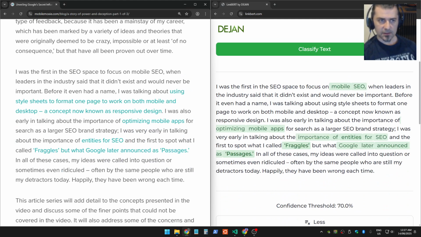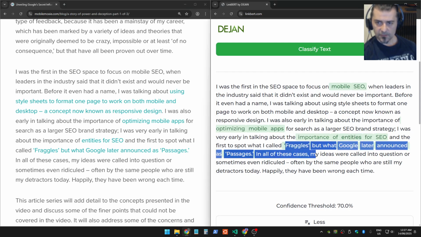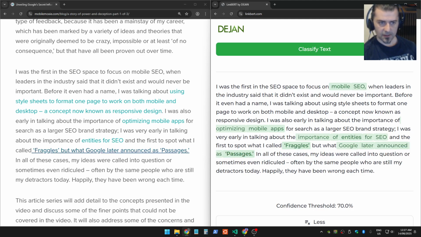Without seeing the links, it's predicting where the author of this blog post would have linked, and it gives probabilities for every token. So here we can see entities for SEO, linked, frag goals, Google later announced passages. There we go.